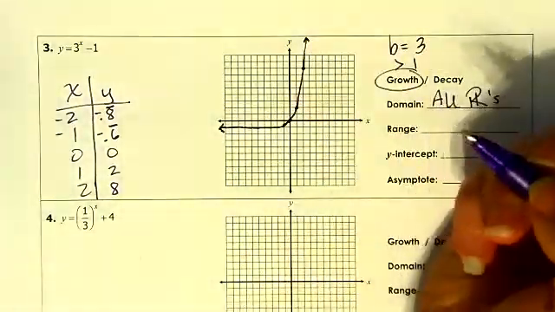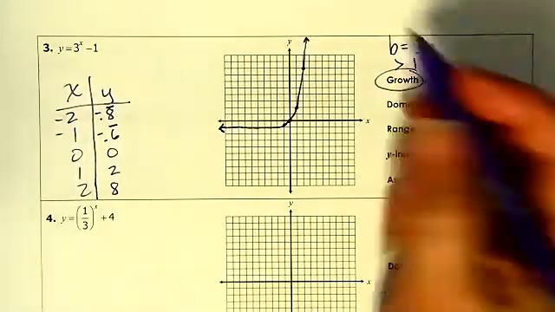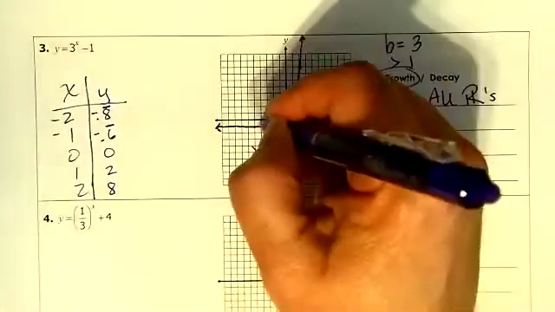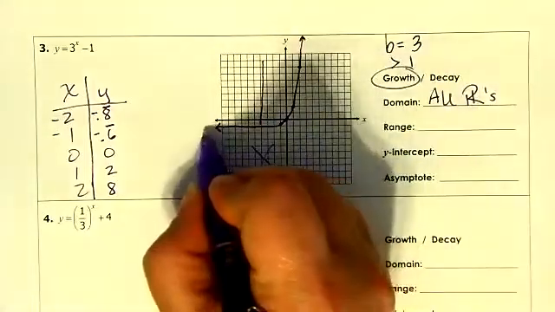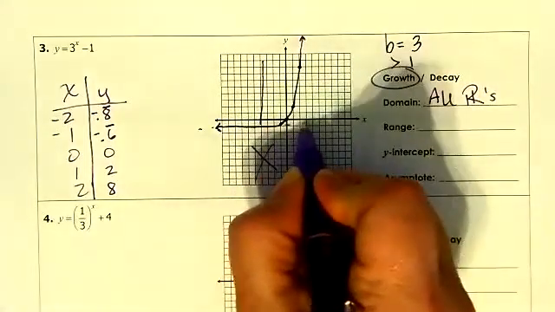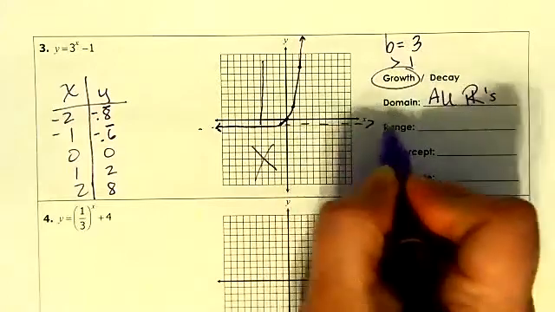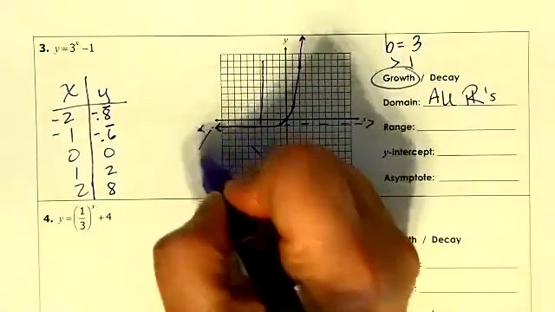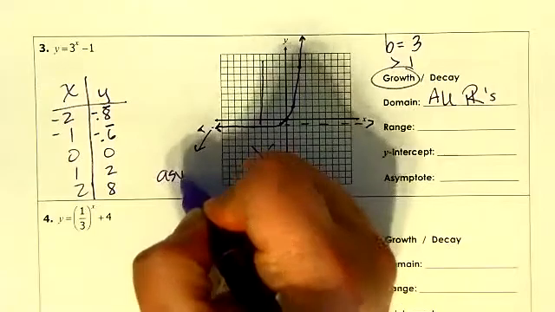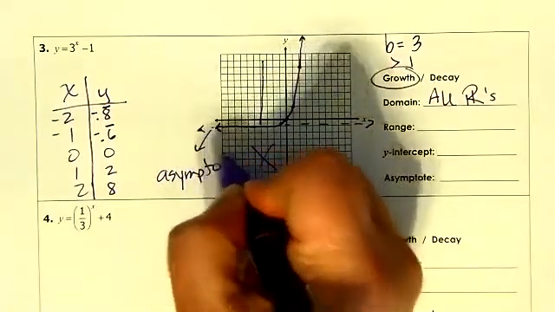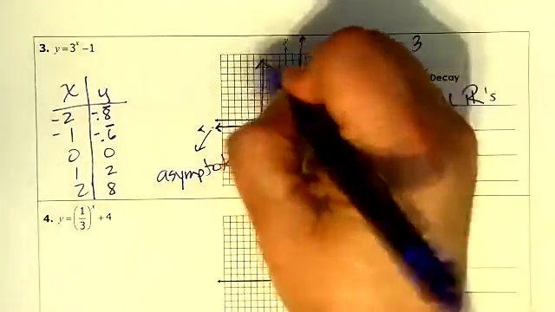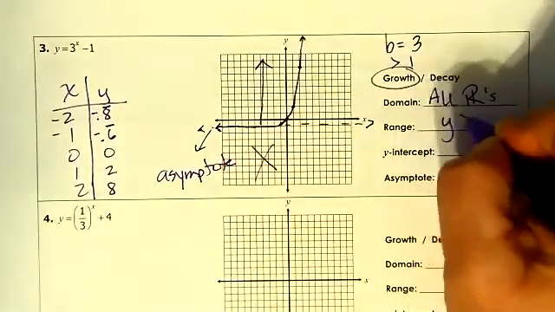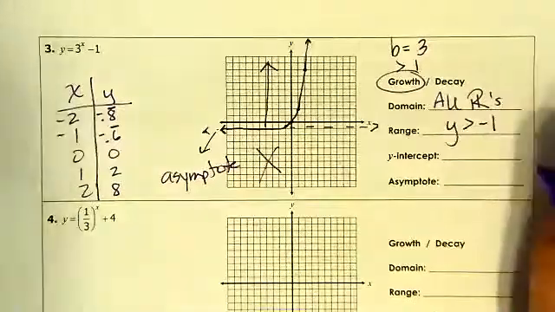So now I can see that my range is going to be nothing down here, but everything above this line. This right here is the asymptote. So my range is everything bigger than that: y is greater than -1.